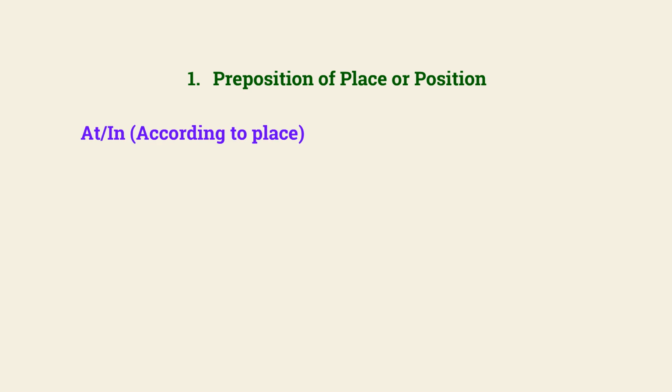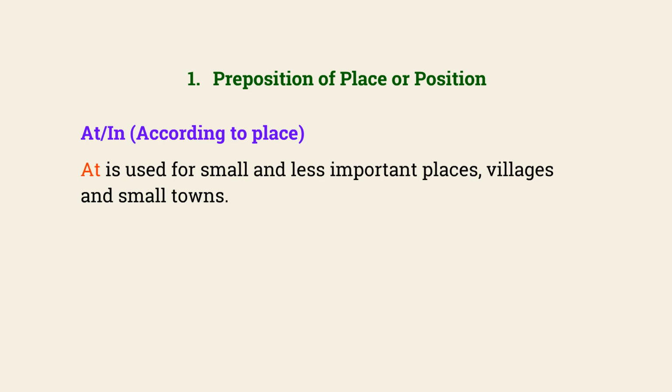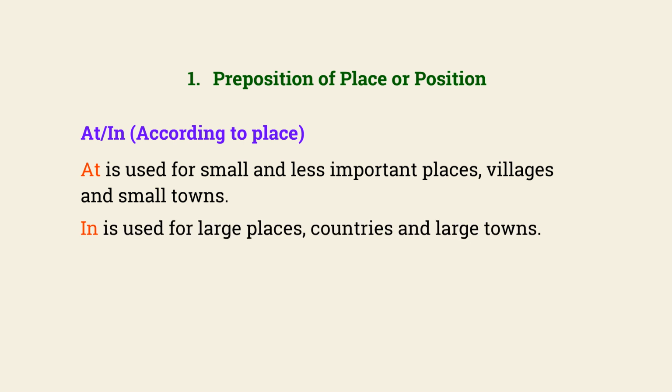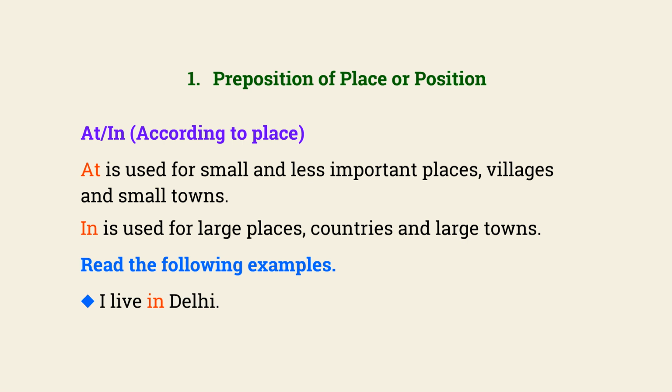At or in according to place. At is used for small and less important places, villages and small towns. In is used for large places, countries and large towns. Read the following examples. I live in Delhi. Sonu lives at Jhansi in UP.